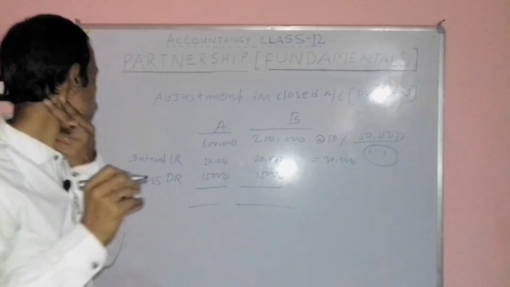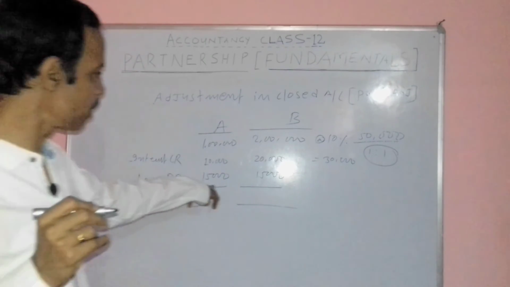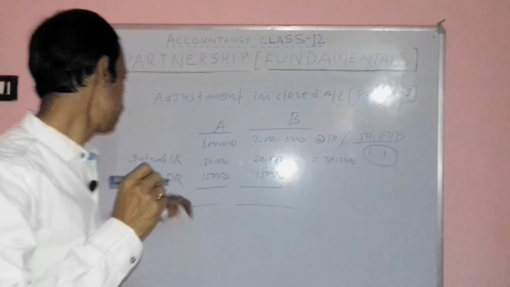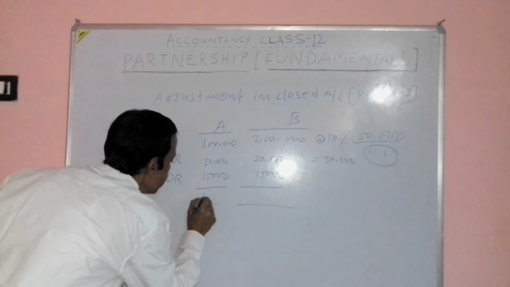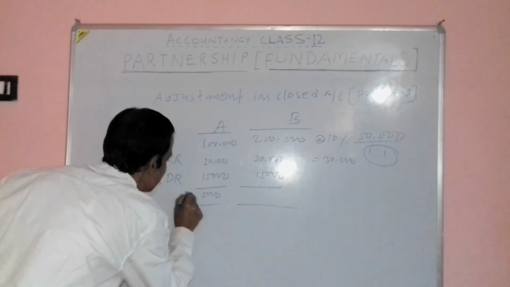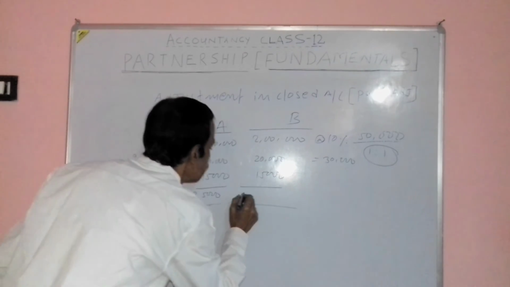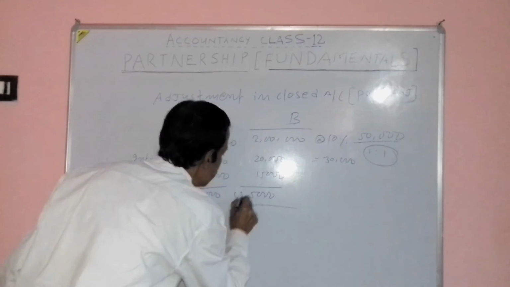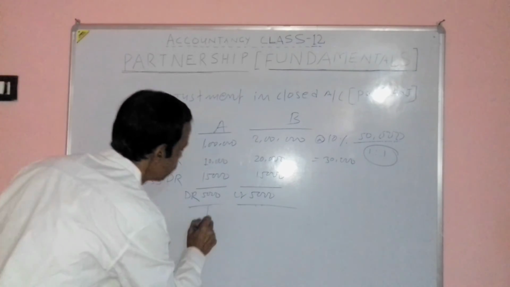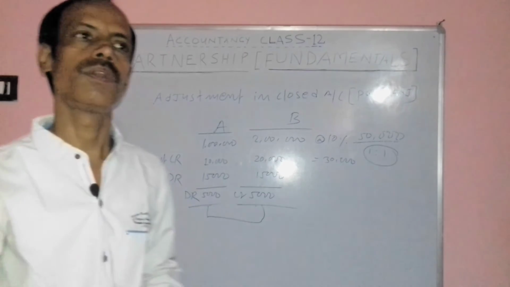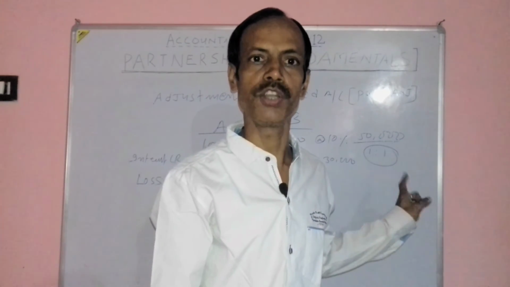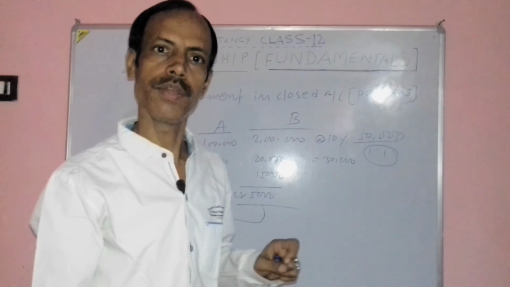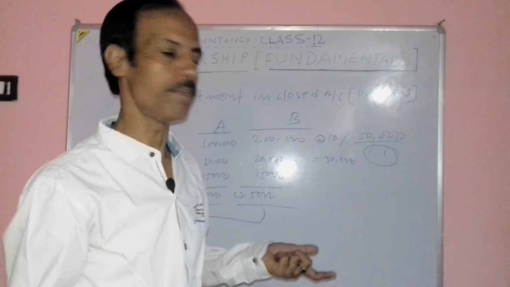Then credit and debit, if we compare, we find that A's debit exceeds by 5,000 and here B's credit exceeds by 5,000. We can observe that debit and credit are equal because we require to pass a journal entry to rectify this, and the amount will always be the same.